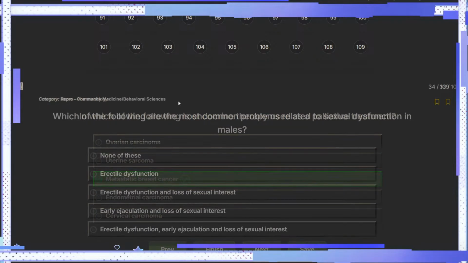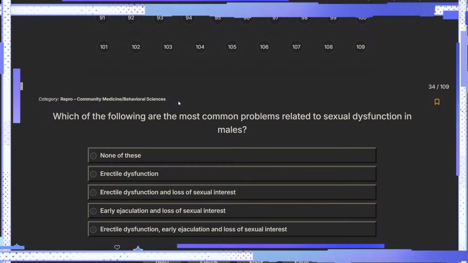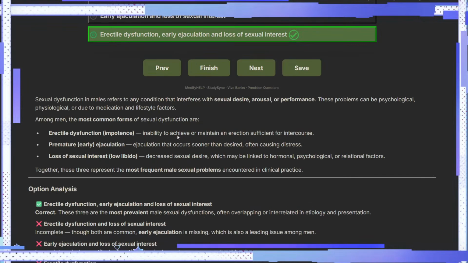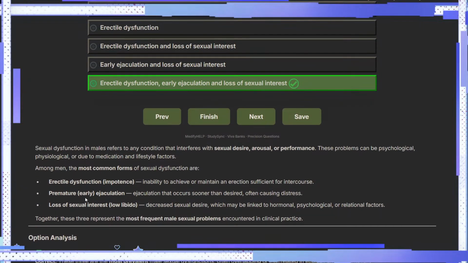So, yeah. Which of the following are the most common problems related to sexual dysfunction in males? It's a problem, right? So erectile dysfunction, yes, and loss of sexual interest, yes. It's very clear. If you have erectile dysfunction, that's a problem. Premature ejaculation is a problem. Loss of interest is a big problem. So I think this is the best answer. All three together are the most frequent problems encountered. That is very true.